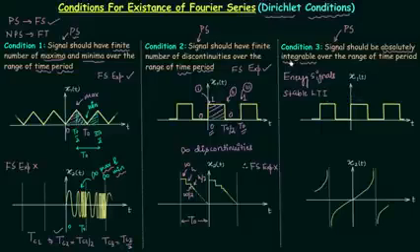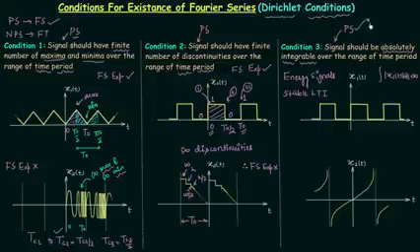The meaning of absolutely integrable is very simple. When you integrate the given signal, here in this case signal x1(t), you should get something finite. This means you should get something which is less than infinity. Now there is one thing which may confuse you. We already know for periodic signals there are only two possibilities.